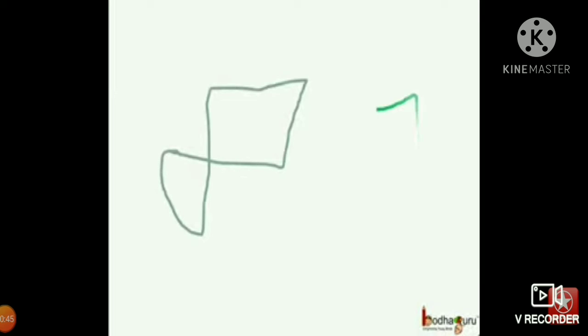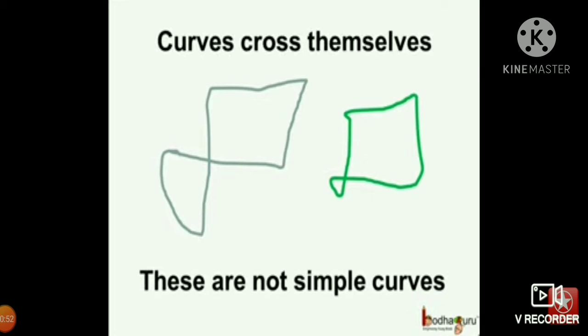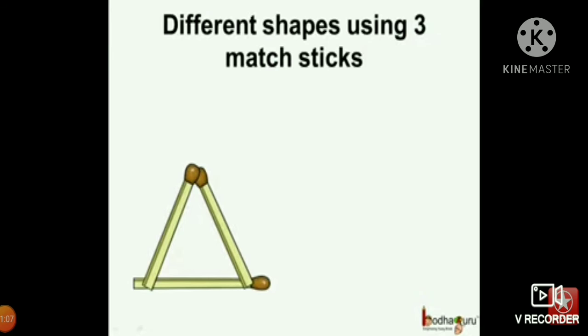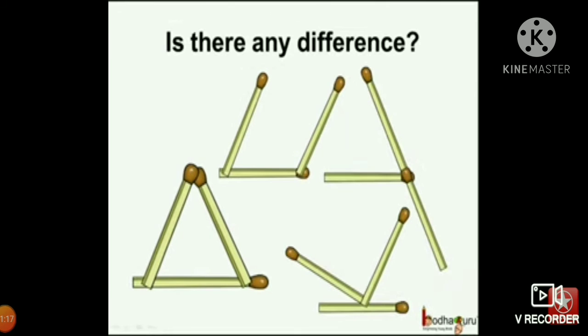These curves are called simple curves. Just observe this curve. These curves cross themselves. They meet again at a point. These are not simple curves. Using just three matchsticks, you can form different kinds of curves. So this is one type of curve using three matchsticks. These are all different curves made using matchsticks.